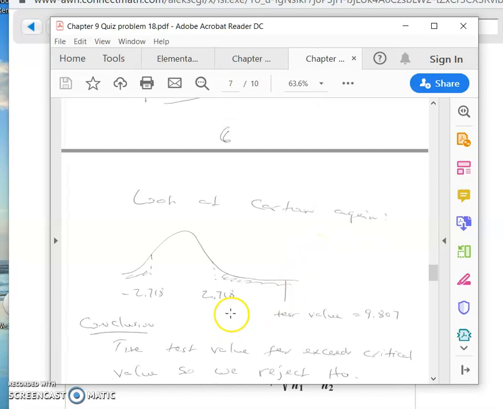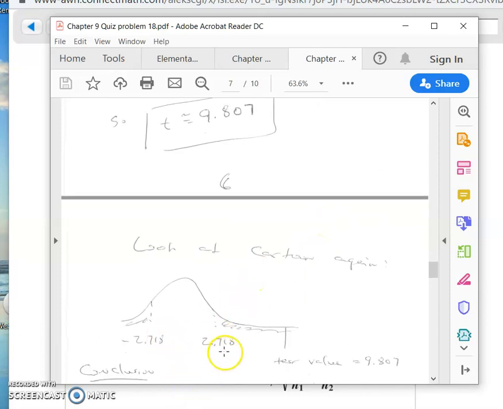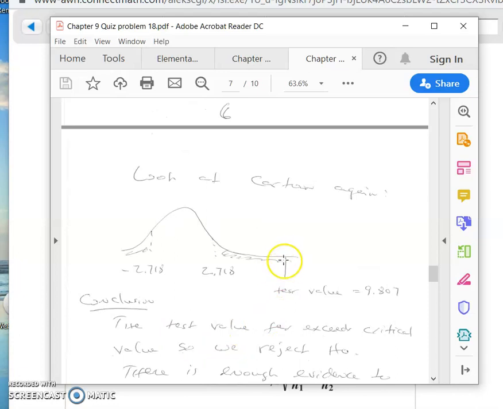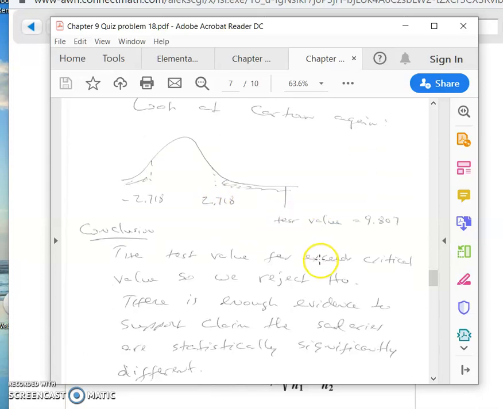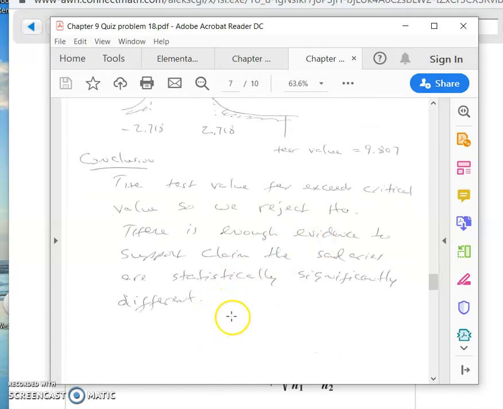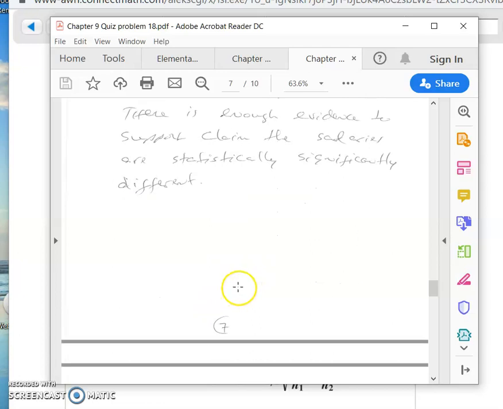Okay, let's look at our cartoon again. Here's our cartoon. 9.8 is way over here. So it's clearly past the critical value. Therefore, we reject the null hypothesis. It far exceeds it. We reject the null hypothesis. There is enough evidence to claim that there is a statistically significant difference between them.